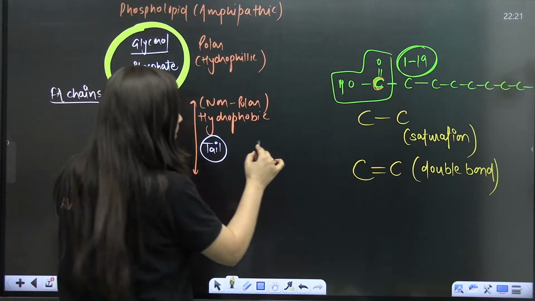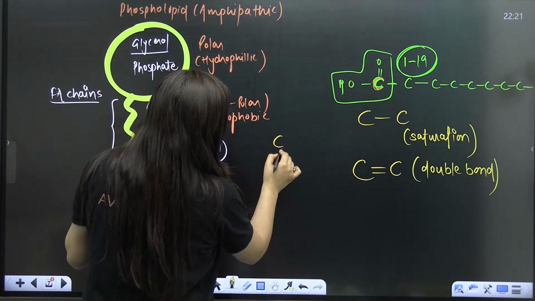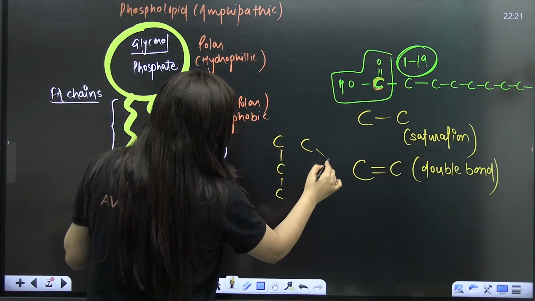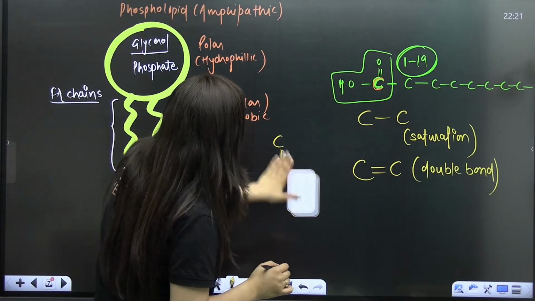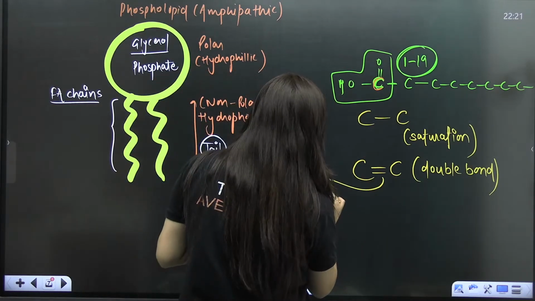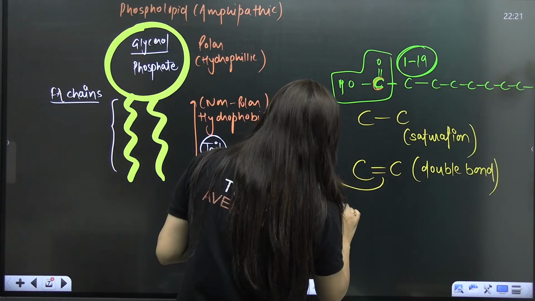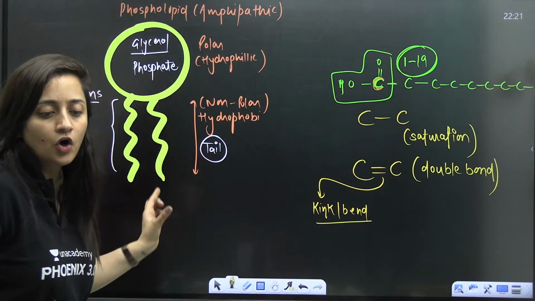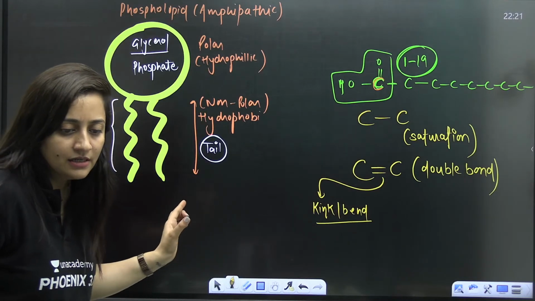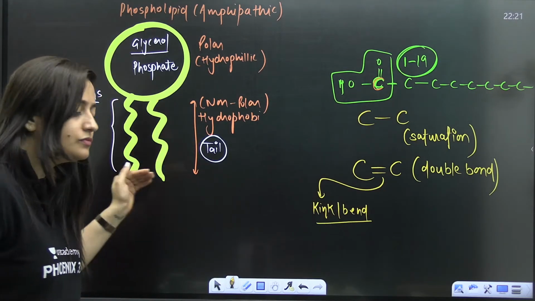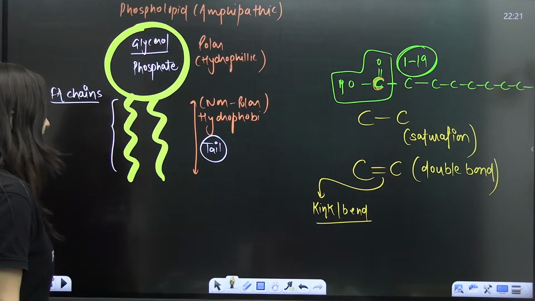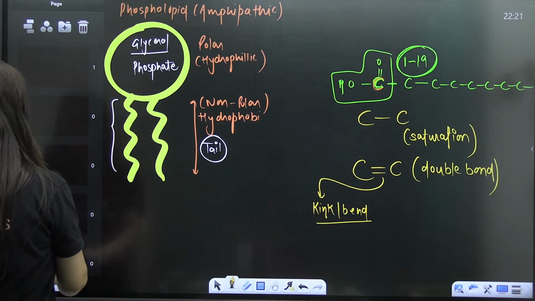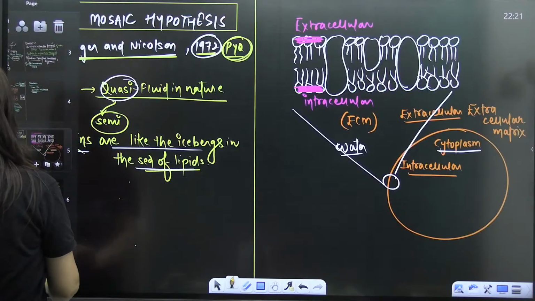Wherever there is a double bond, there will be a kink or a bend in this fatty acid chain. Let me show you the diagram here.